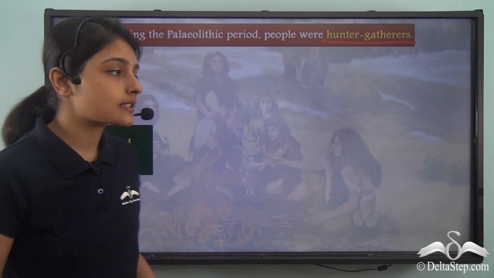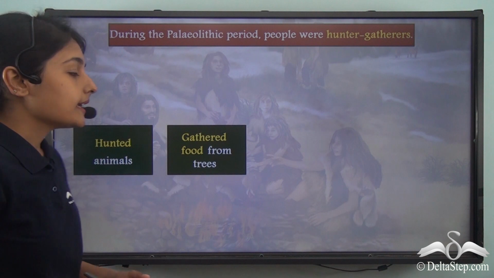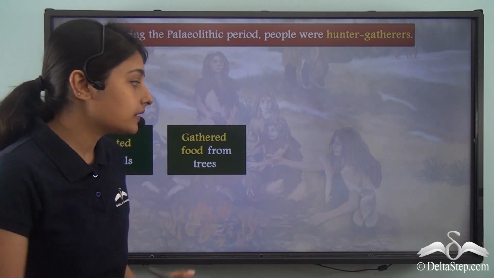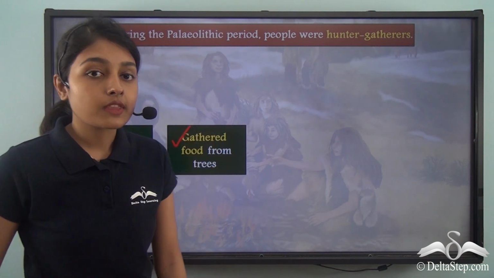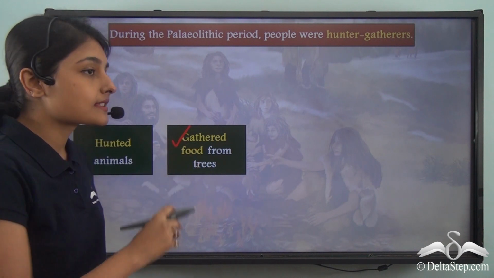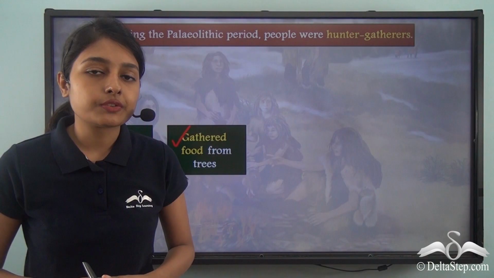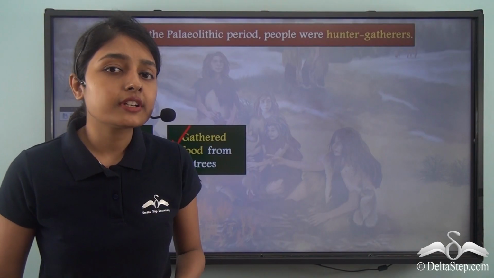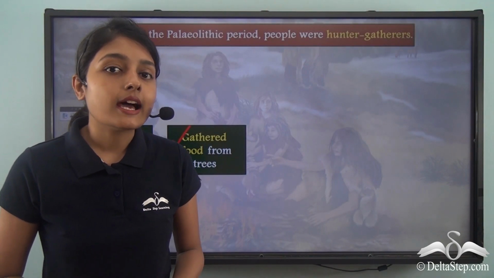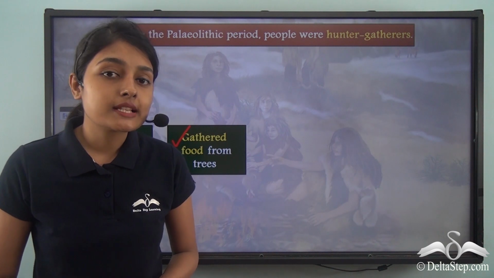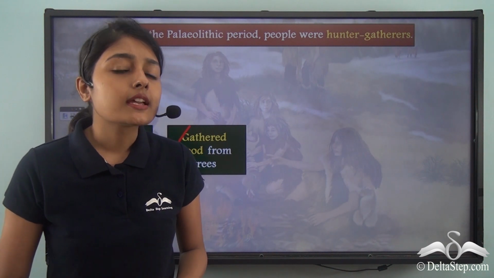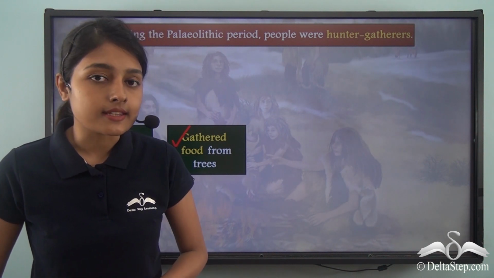Along with that, these people also gathered food from trees. So this explains why these people were called the hunter-gatherers. They gathered different kinds of forest produce like fruits, vegetables, honey, roots, shoots for their sustenance.